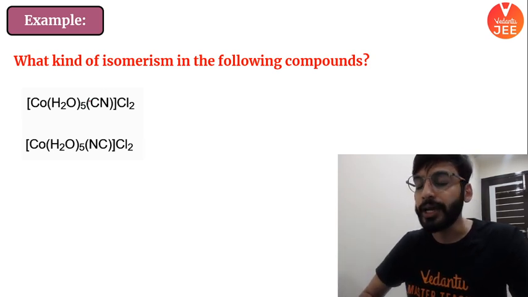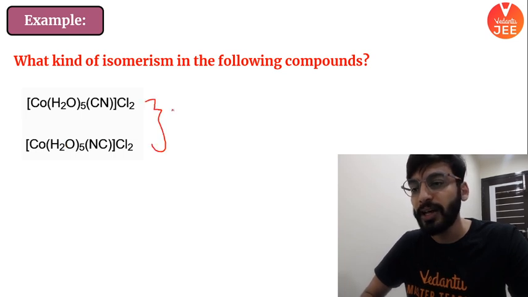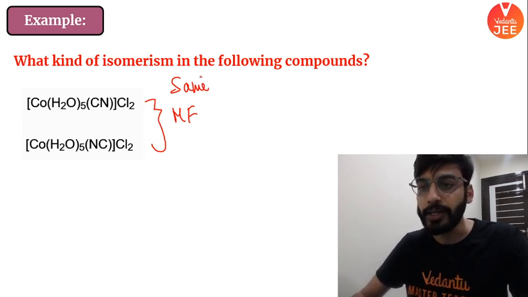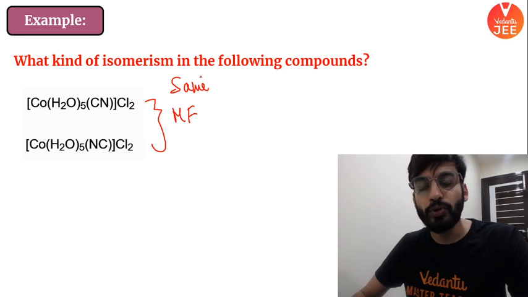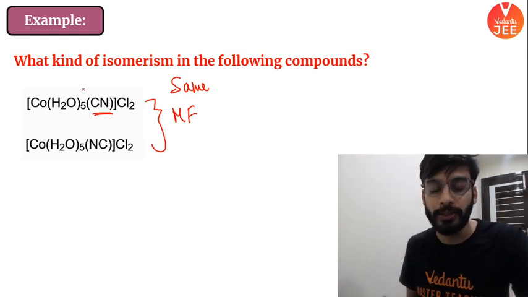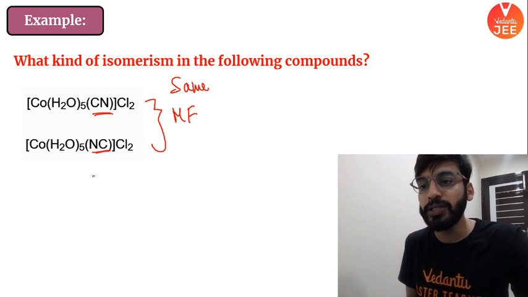With an example, all will be clear. Let us discuss this example. Look, what kind of isomerism is the following compound? In this question, if you notice, these two complexes have the same molecular formula. The first thing that speaks out to me is that the molecular formula is the same. If you notice more, then you will say, here in cyano C, the carbon is the donor atom, and in this one, nitrogen is the donor atom.